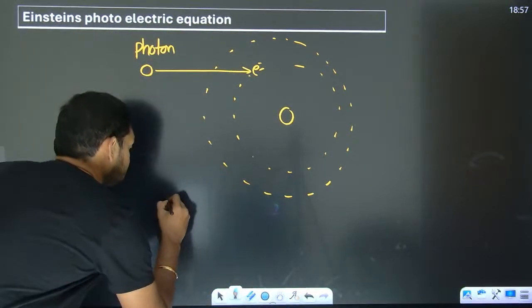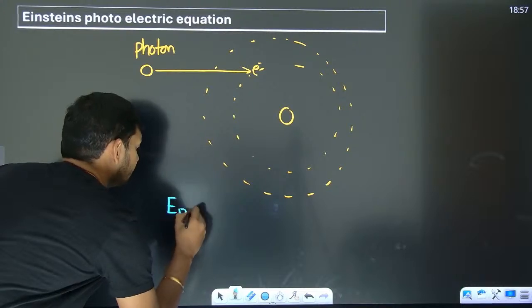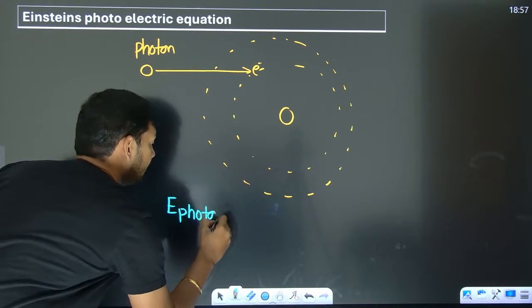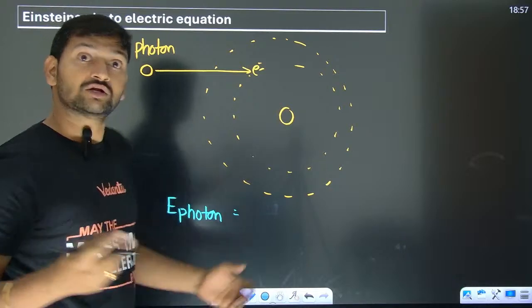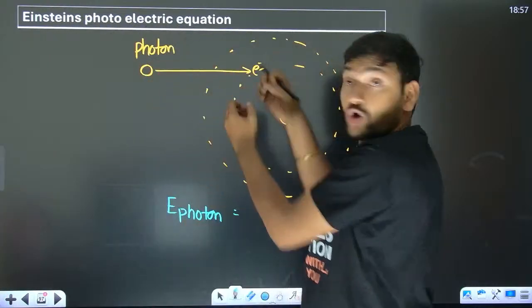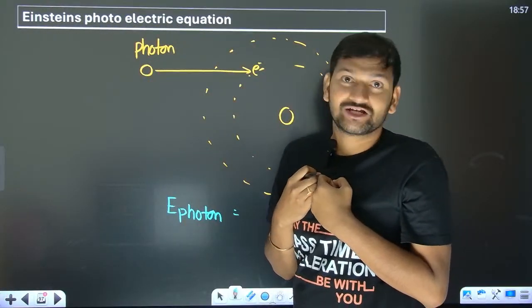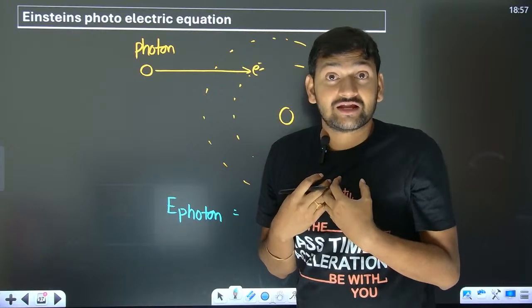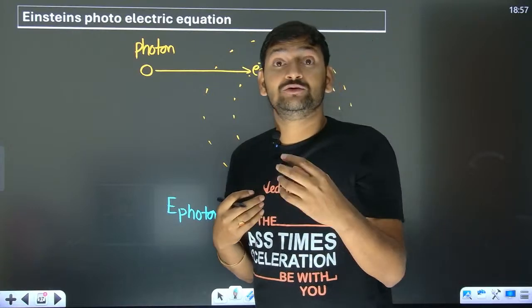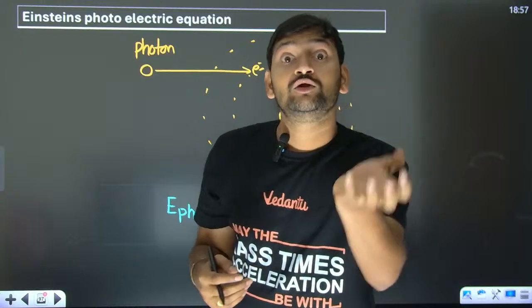Whatever the energy of the photon is, it is given to the electron. So now the electron got that energy. Now that energy, electron will use in two ways. One, to come out.